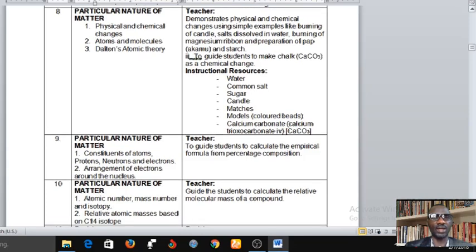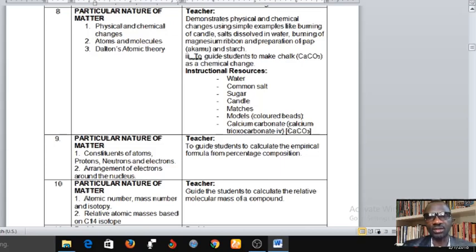And now in week 8, we're going to study particulate nature of matter. Here we're going to deal with physical and chemical changes. And this is when we will now introduce you to the building blocks of matter, and that is atoms and molecules. And the third one here is Dalton's atomic theory, theories that explain the particulate nature of matter.